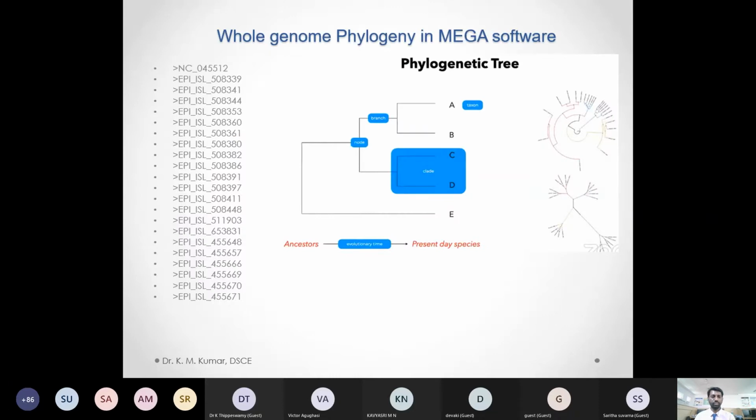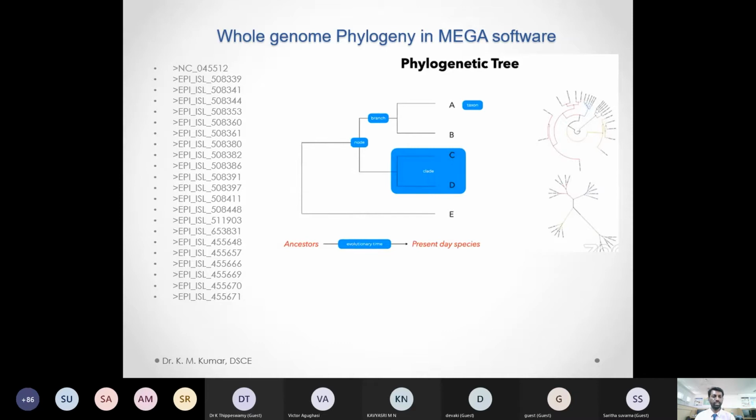So, the MEGA software, we're going to use it. These are the data sets I used already. The reference genomes are given here, NC0. This is the reference genome from Wuhan city. It's the sequence of the first identified organism there, and from there they did the genome sequencing. This genome data we have isolated.